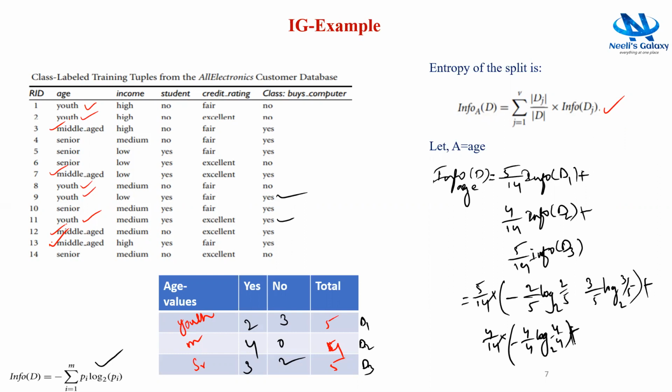Similarly, the last one is 5 by 14 into, how many yes classes are there? 3 yes classes are there, so 3 by 5 log 2 of 3 by 5, minus 2 by 5 log 2 of 2 by 5, which is equal to 0.694 bits. So this is nothing but the entropy of age.